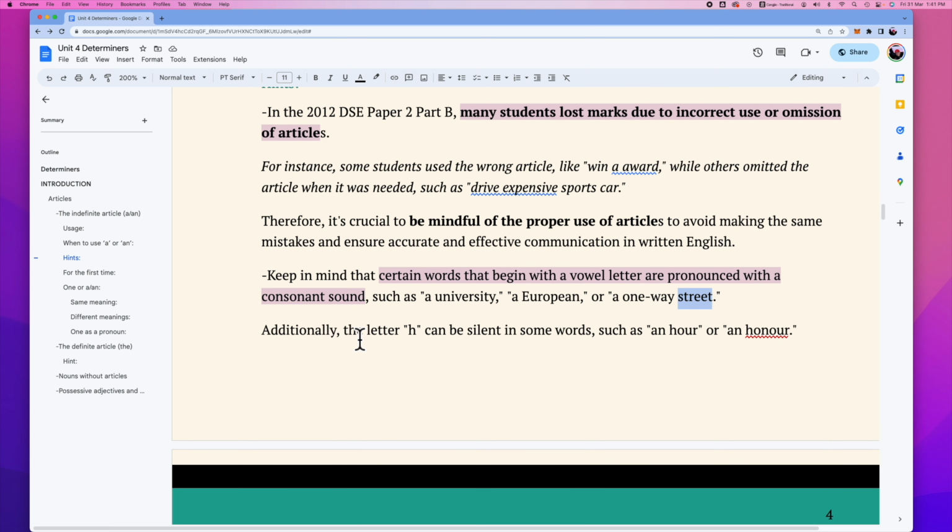For example, some other cases like H, when H is a silent sound. So we will actually see whether the word starts with a vowel sound. For example, hour. Hour starts with an "ow" sound, so it's an hour. Or honor, so it's still using an. For the first time we mention a noun, we will use the indefinite article an or a to introduce this noun.